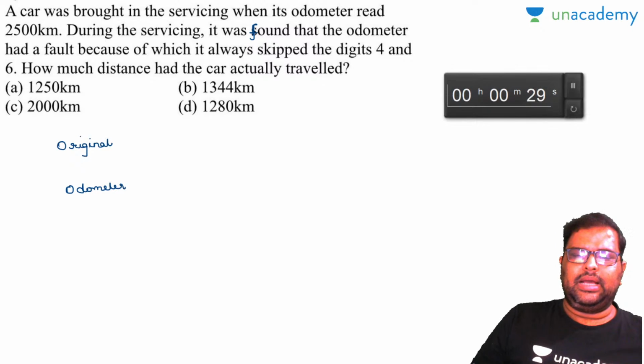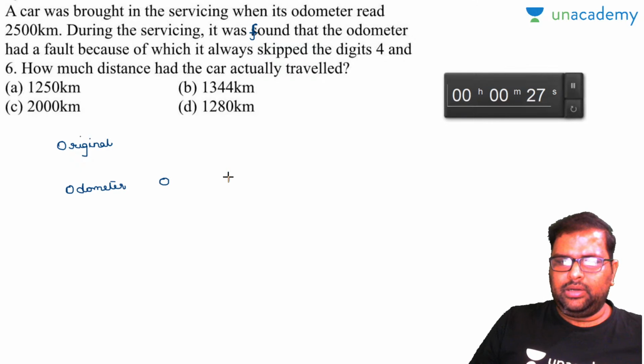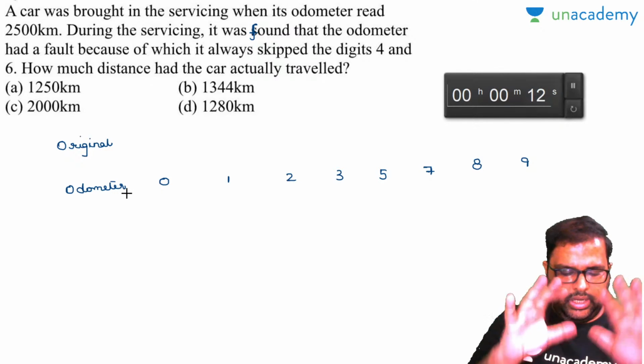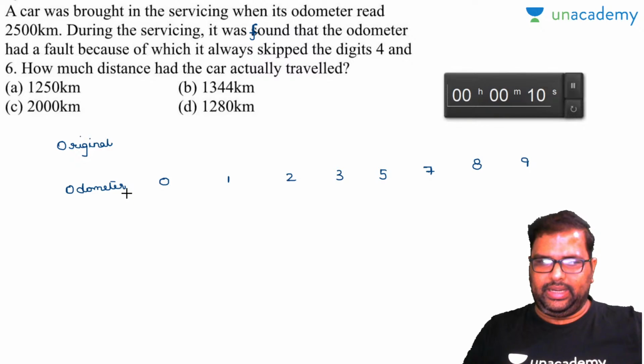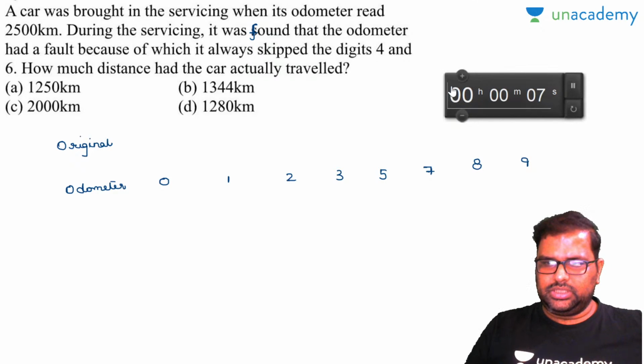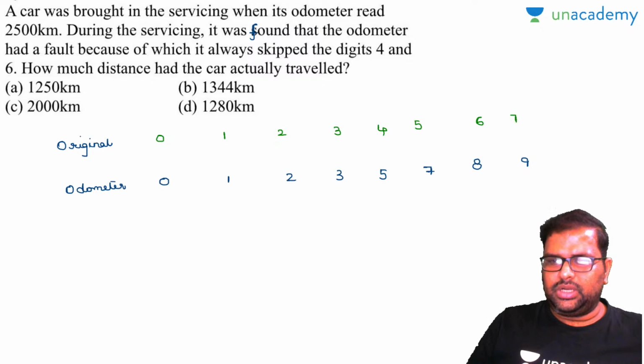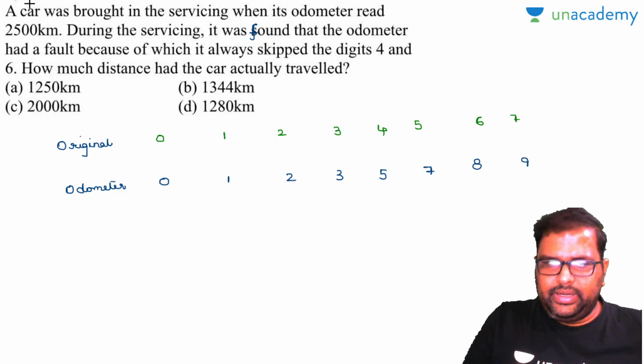So the odometer has digits 0, 1, 2, now look, 3, 4 is not there, 5, 6 is not there, 7, 8, 9. Totally how many digits? 1, 2, 3, 4, 5, 6, 7, 8. Only 8 digits are available on the odometer. So how many of you got the logic there? Nobody gave me the answer. So originally what will be the order there? Original order is this: 0, 1, 2, 3, 4, 5, 6, 7. This is the original order. So see here, the odometer is showing this reading.